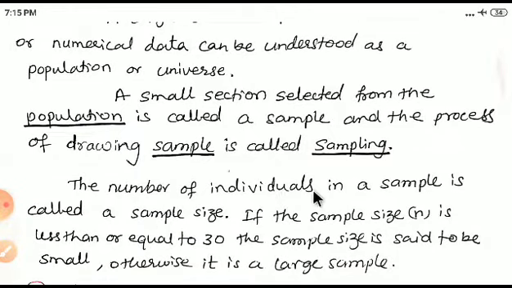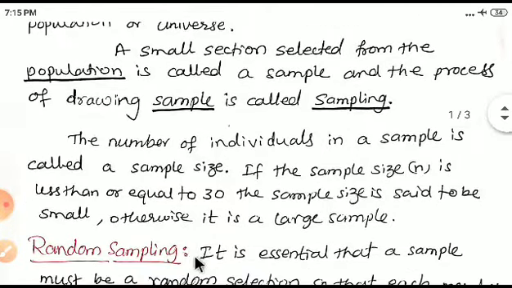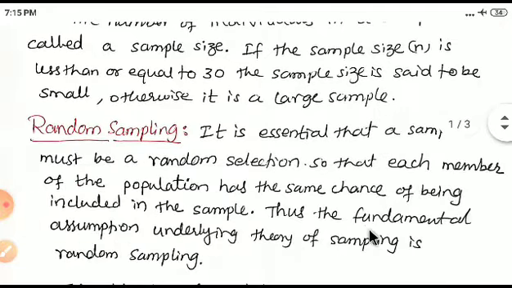The number of individuals in a sample is called the sample size. If the sample size is less than or equal to 30, the sample is said to be small, otherwise it is a large sample.